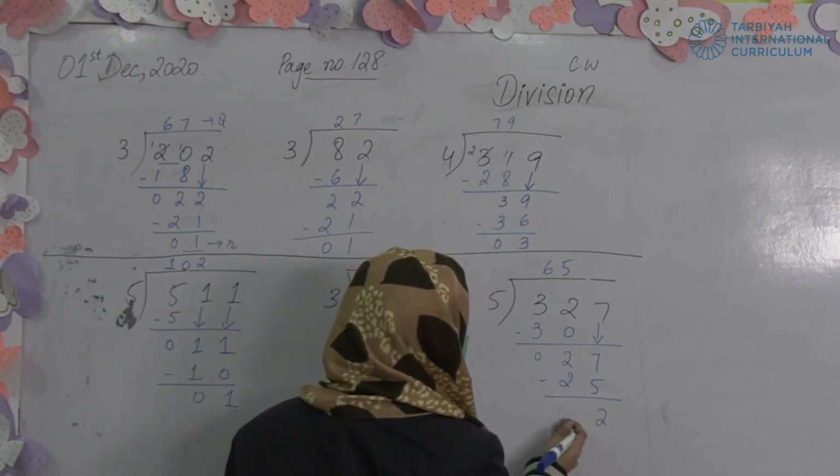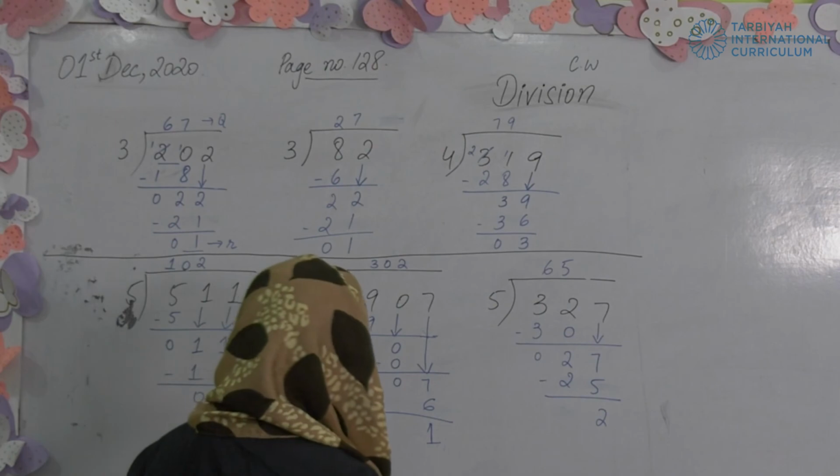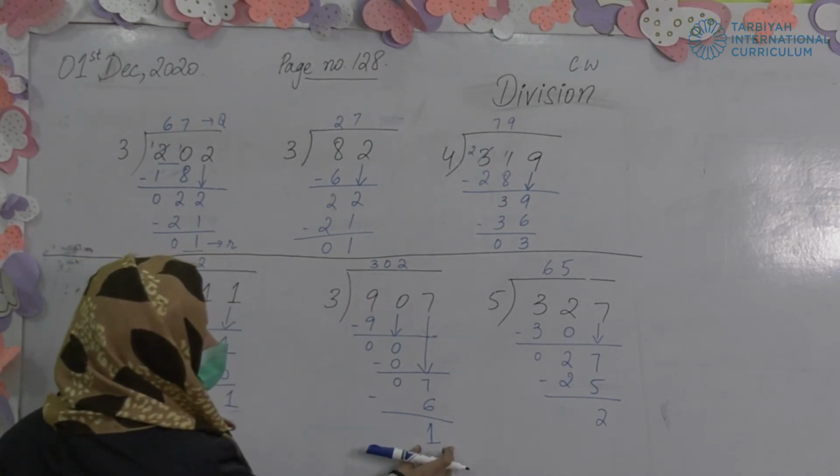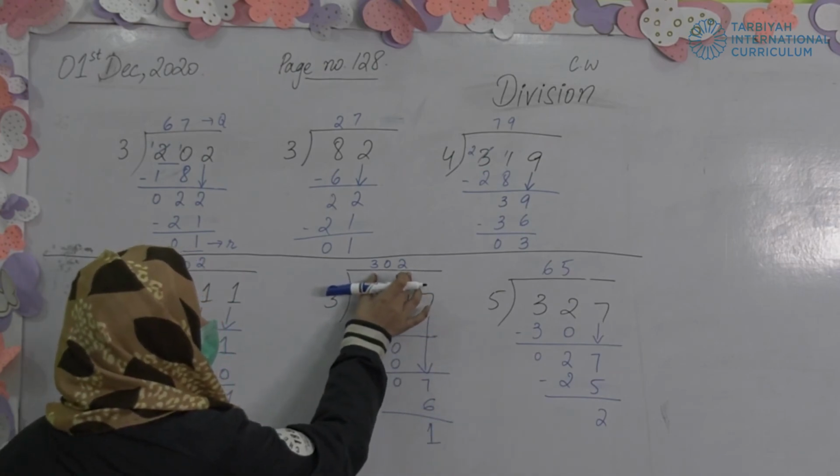It is your wish if you want to write 0 or not. This is the answer. This is the remainder. The number which is left is called the remainder, and the answer on the top is called the quotient.